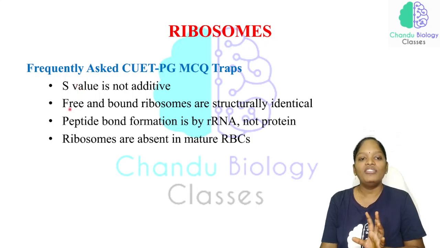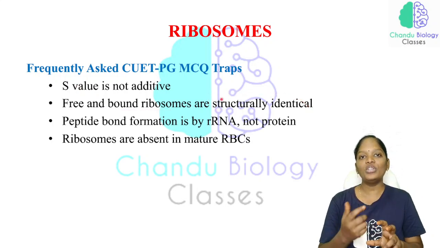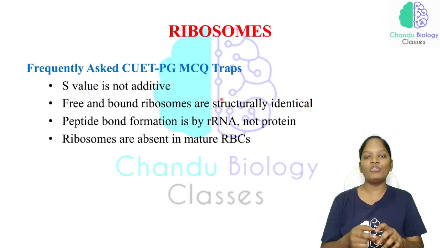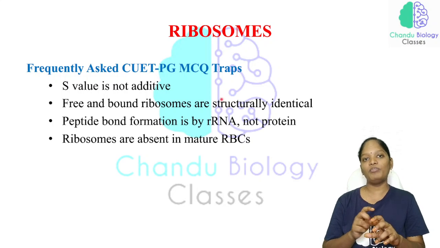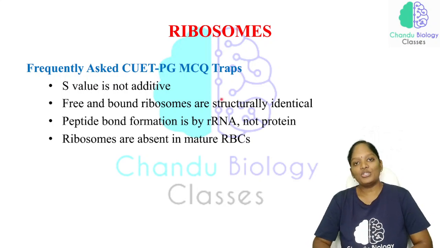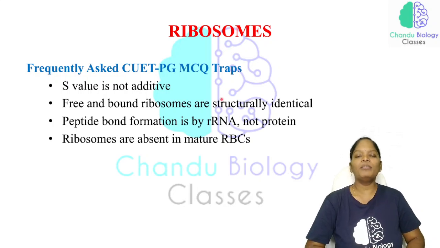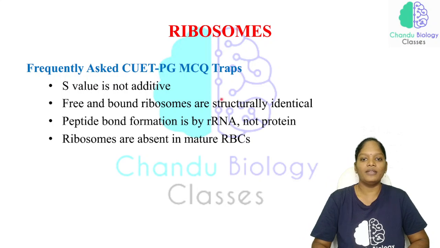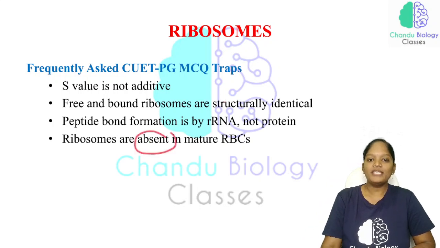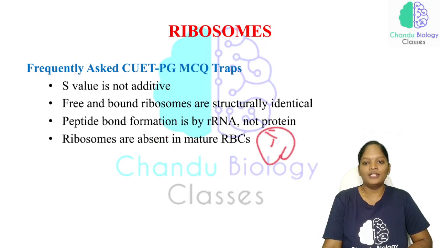Okay. Now, free and bound ribosomes are structurally identical. So you should not think that, as I have mentioned before, the ribosome is present as a free ribosome in the cytosol, and it is also membrane bound. Both are structurally similar, but their function is different. Okay. Ribosome is absent in the mature RBC. This is very, very important.